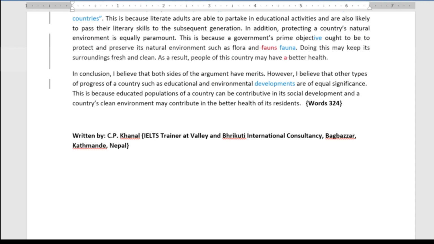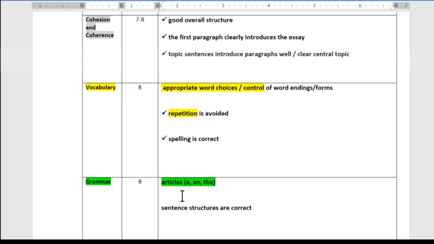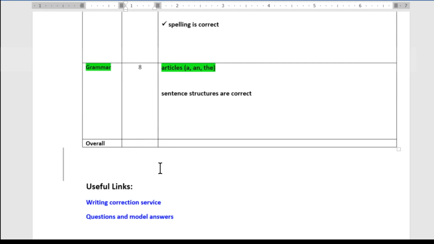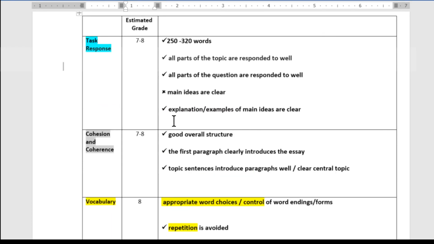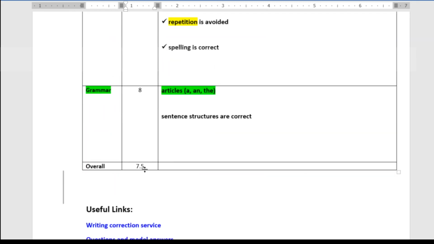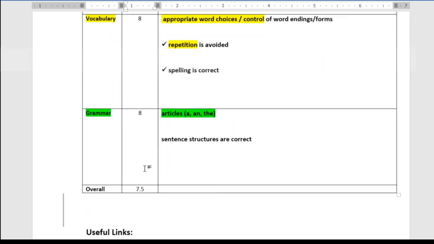So then in terms of the overall score, I think it's probably going to end up a 7.5 with most examiners, because I think for most examiners they're going to ping one of these two down to a 7, if not both. I'd probably give two 7s. Maybe some examiners might give an 8 and a 7. This is very, very close to being an 8 for task response, so possibly an 8 here, then a 7 here, but that would still result in 7.5. To get the 8 requires 8 for everything.